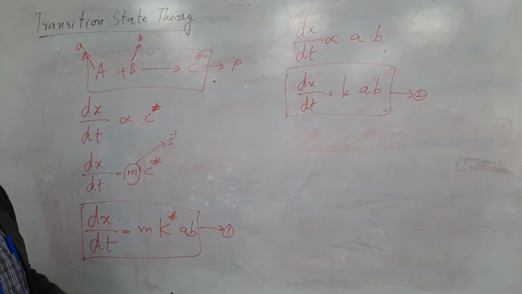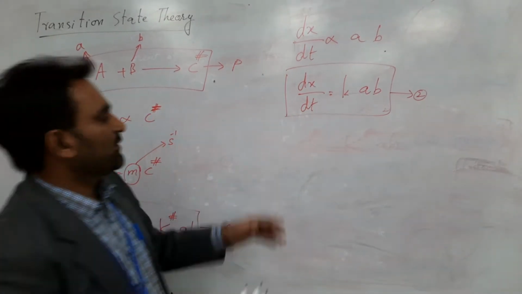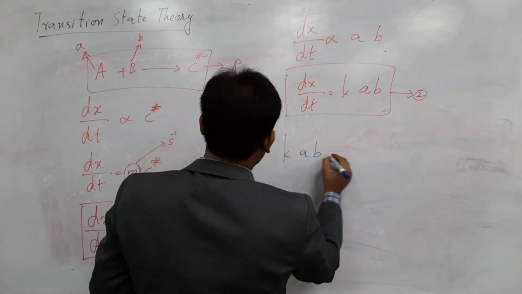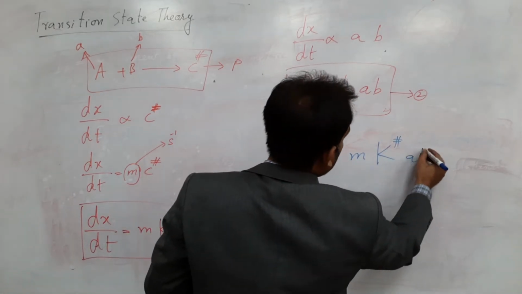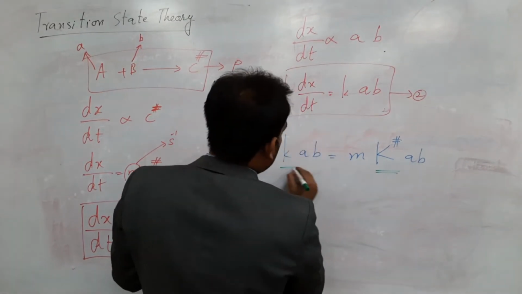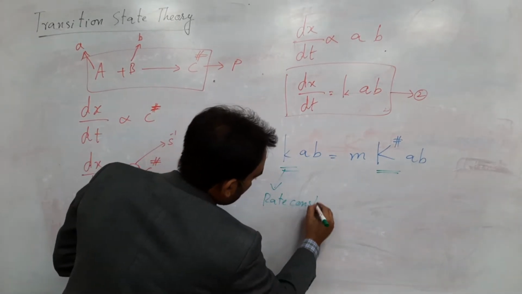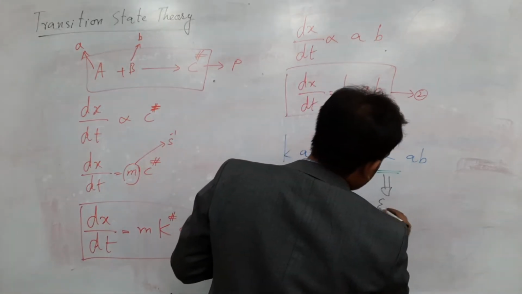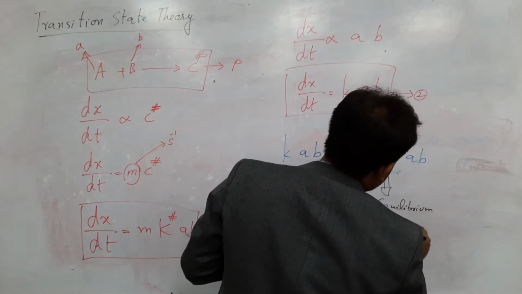Now you have to compare these two equations. Their left sides are equal, so the right sides will be equal: k times A and B is equal to m times the equilibrium constant times A and B. Don't confuse this K and this K. This one is your rate constant, whereas this one is your equilibrium constant.